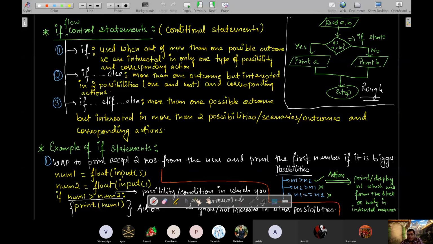ठीक है. And when you are interested in more than two scenarios, then you will go with if else if. ठीक है.